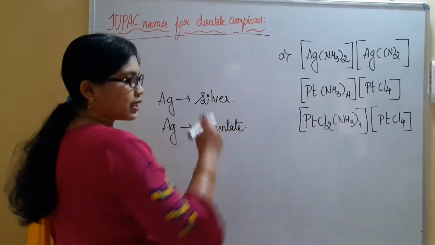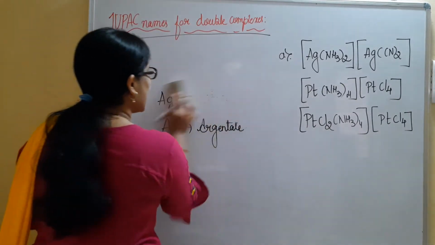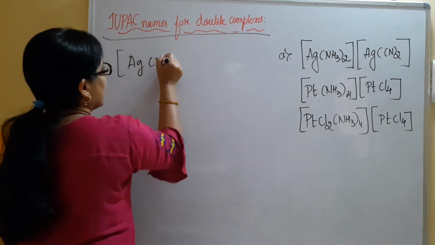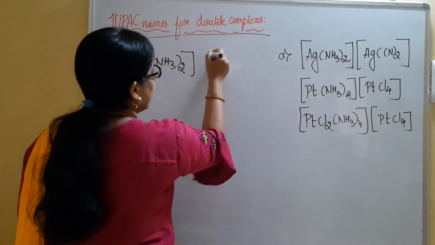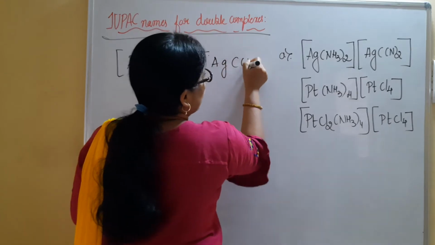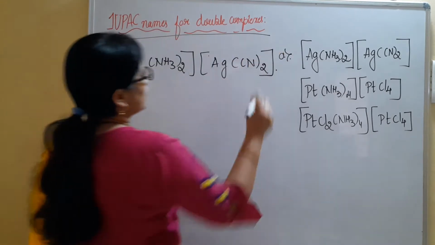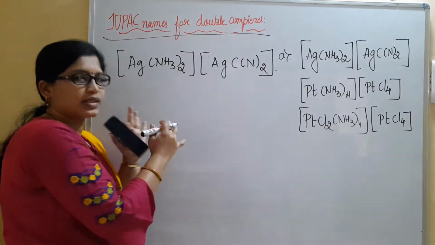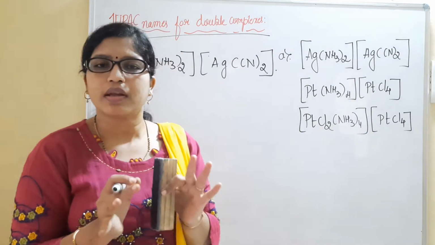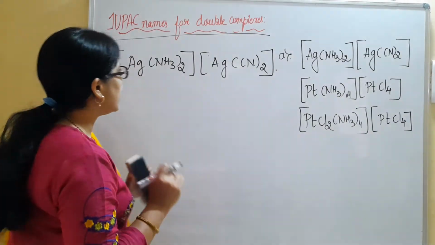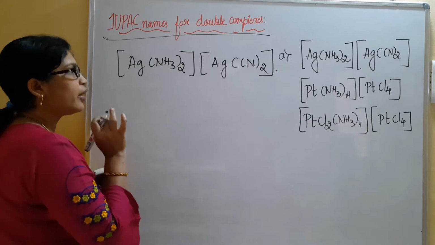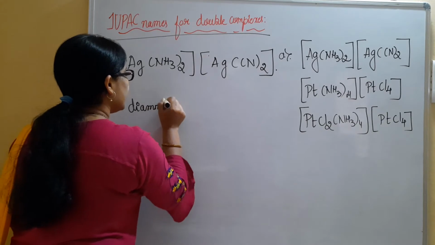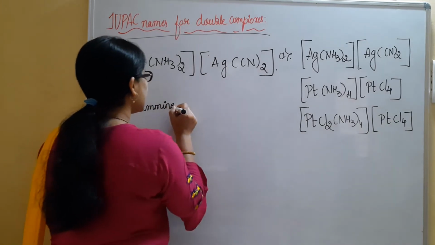Let us consider the first example now, that is [Ag(NH3)2][Ag(CN)2]. When you consider this one, we all know how to name the cationic complexes. It is the same as commonly we name the central metal atom. Here we have amine. How many are there? 2. Diamine silver.